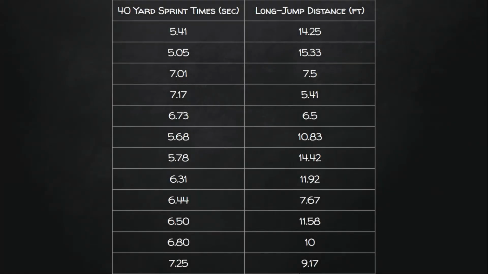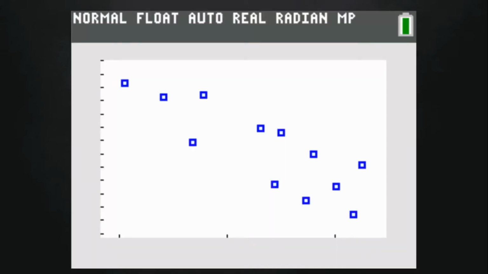We're going to be using data that comes from individuals who had their 40-yard sprint time recorded in seconds and their long jump distance in feet recorded. You may want to pause the video here and put this data into your calculator. List 1 should be the sprint times and list 2 should be the jump distance. Here is a scatter plot of the data on a TI-84 calculator.